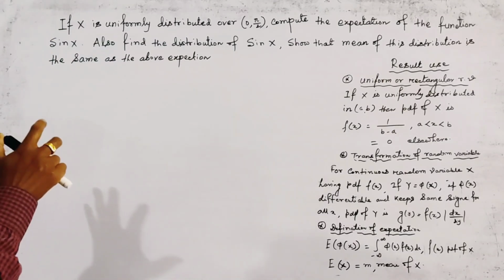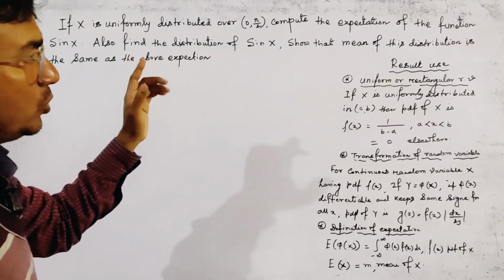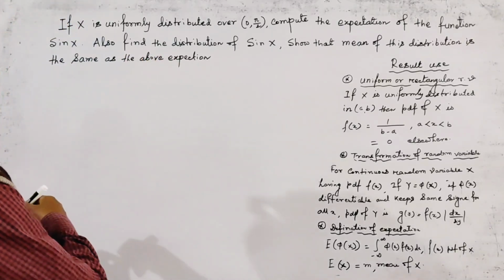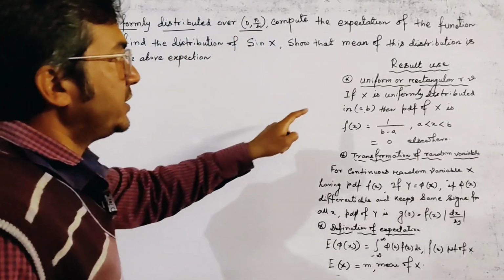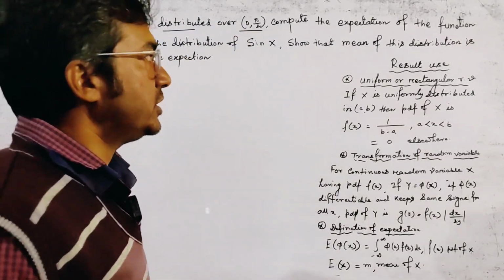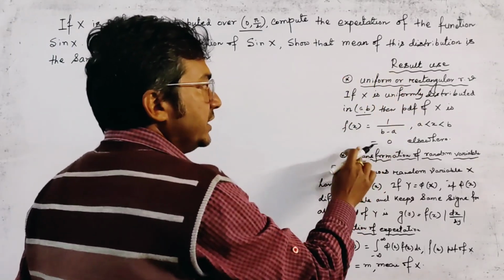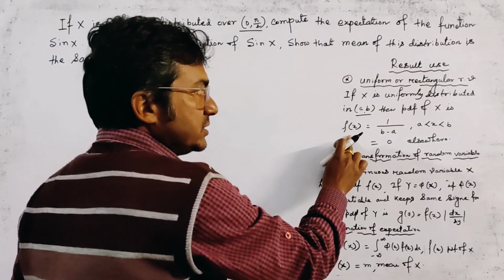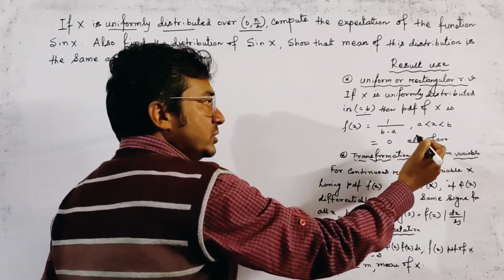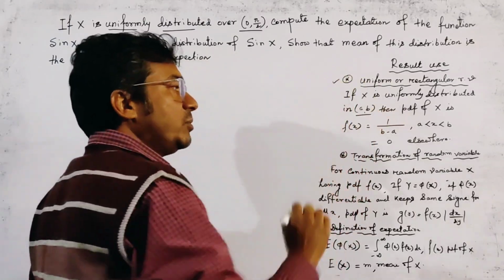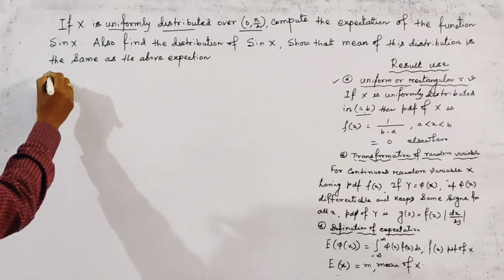The problem has two or three parts, and to solve it we first use the given uniform distribution. Here we write what a uniform or rectangular distribution is. If X is distributed uniformly in the interval (a, b), then the PDF is given by f(x) equal to 1 by (b minus a), where a < x < b, and 0 elsewhere. This is the definition of uniform distribution.